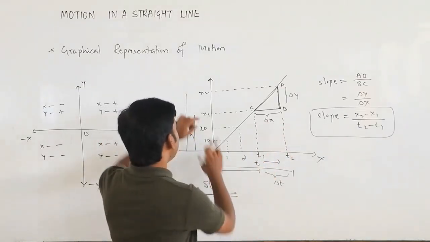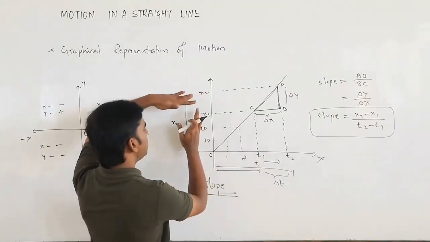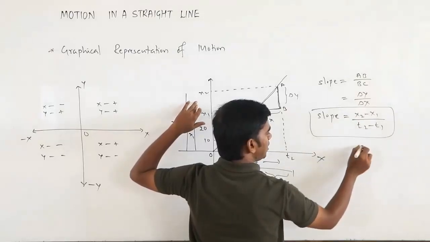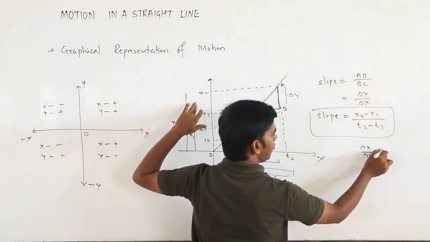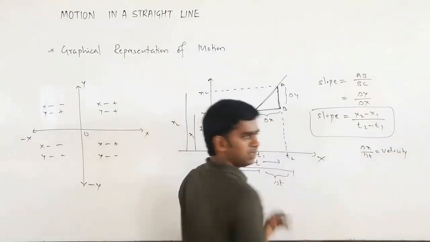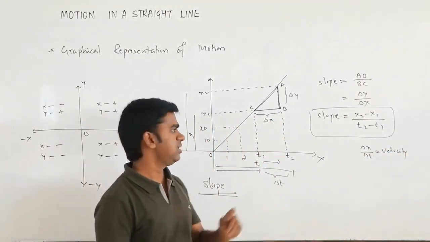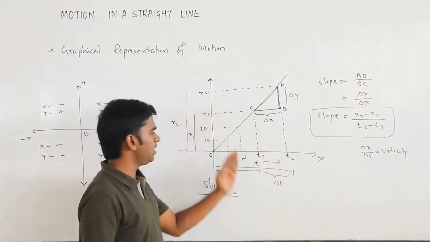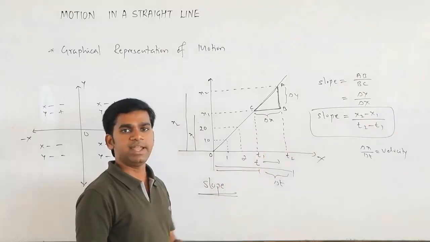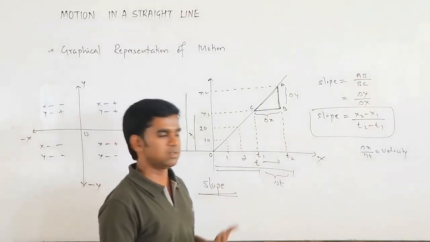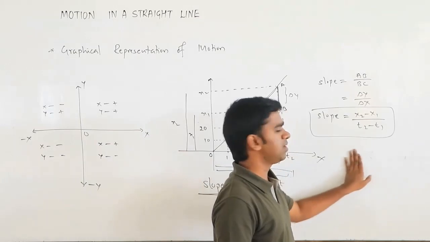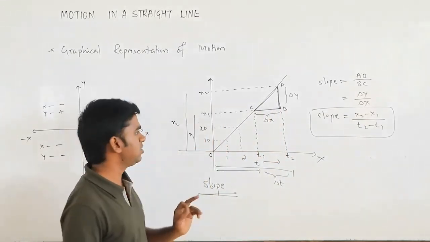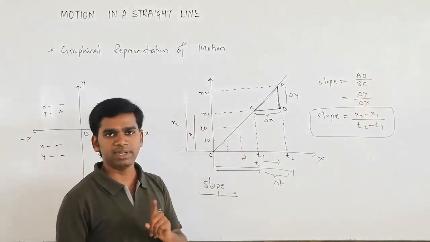Suppose this is displacement and this is the time. What will this give you? Displacement divided by time will give you what? Velocity. So you can get one important quantity from the slope. Suppose this is velocity and this is time. Velocity divided by time gives you what? It will give you the acceleration. So slope will always give some quantity which will help us to describe the motion. So that is why slope is very important.